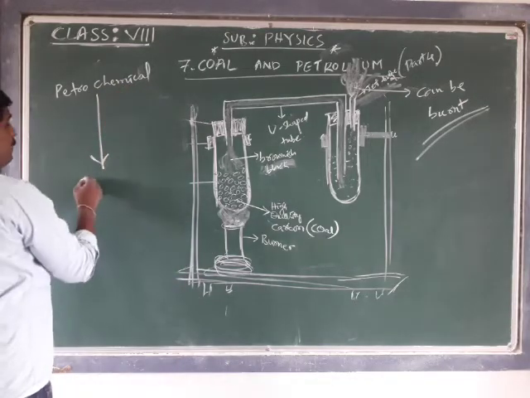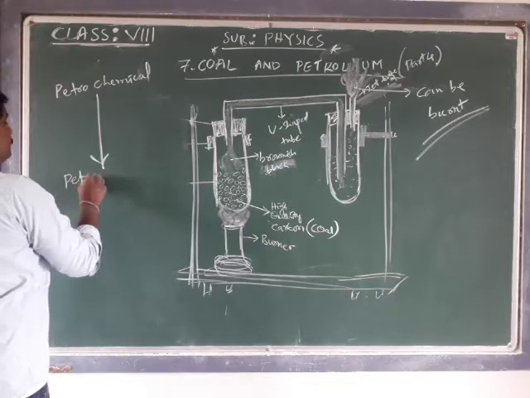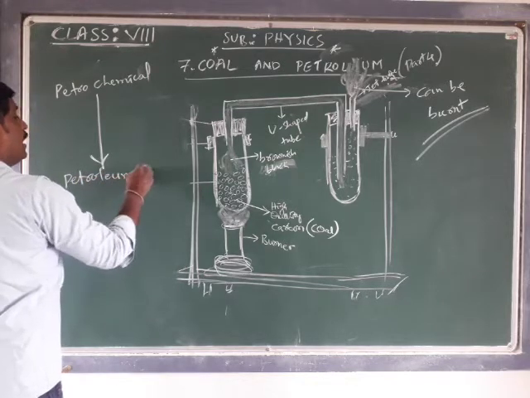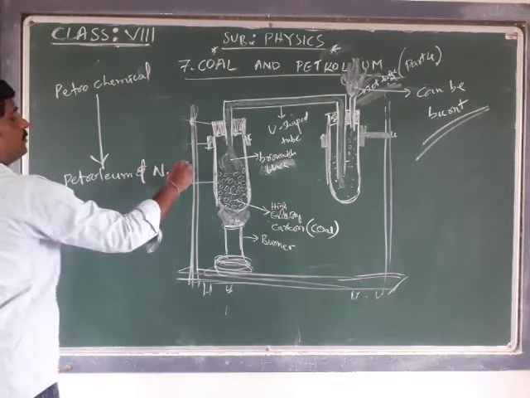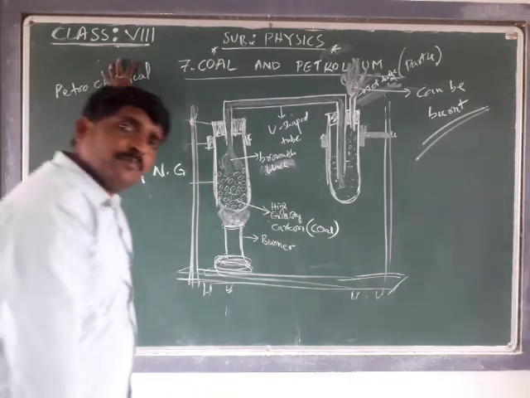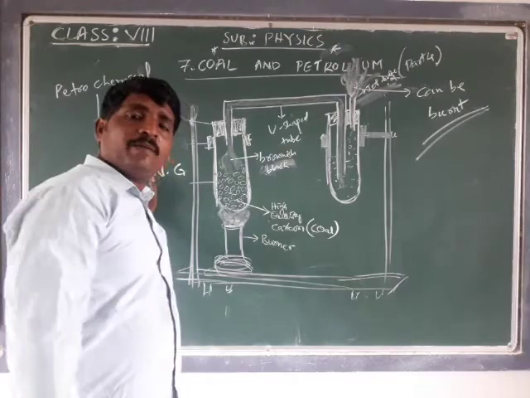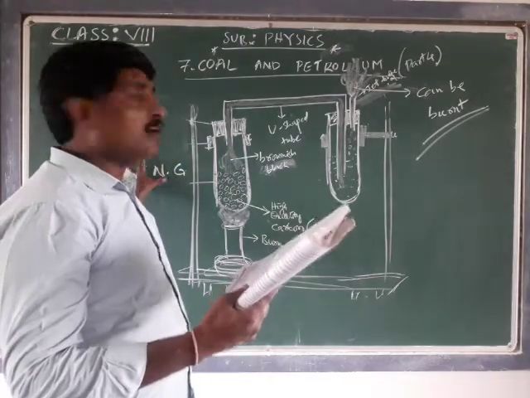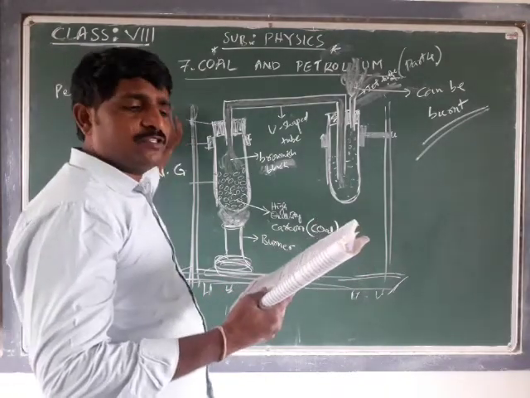Petrochemicals are obtained from petroleum and natural gas. That means a petrochemical is a useful product obtained from petroleum and natural gas. These are called petrochemicals, the useful substances.